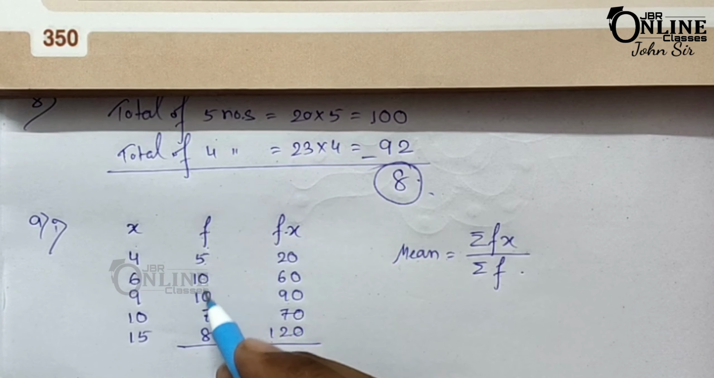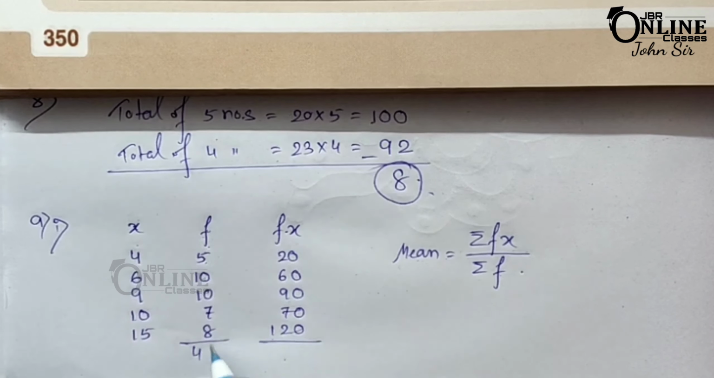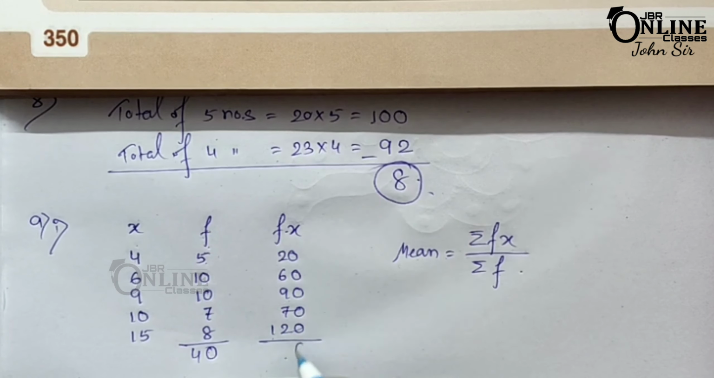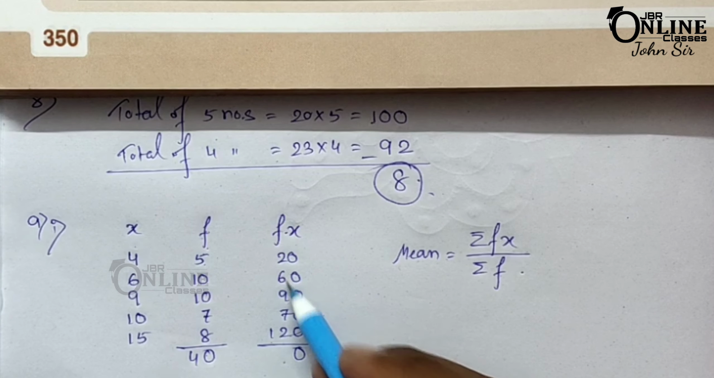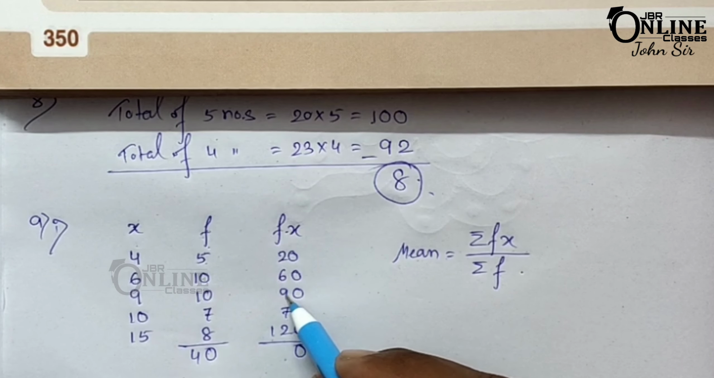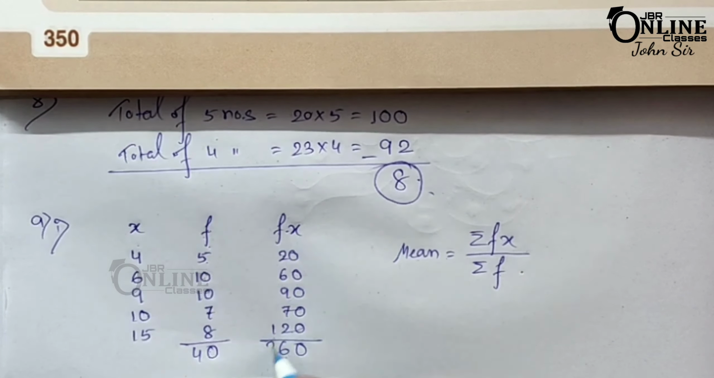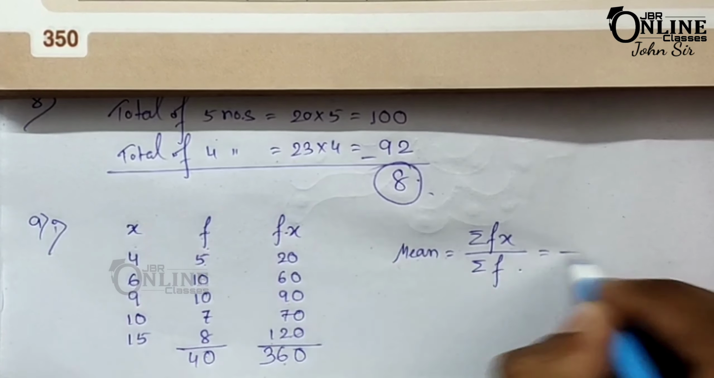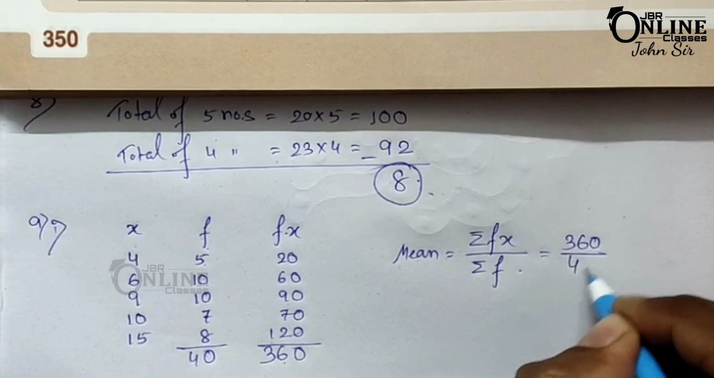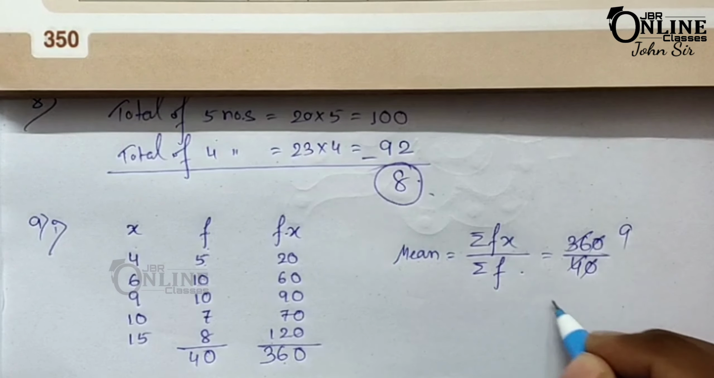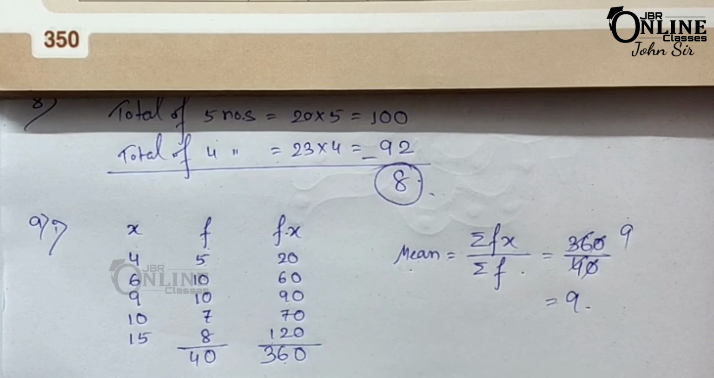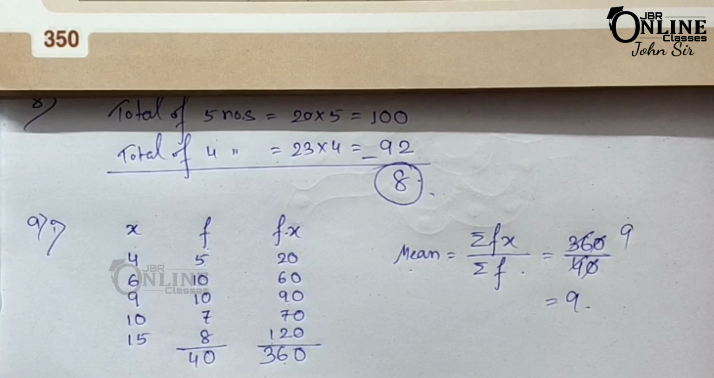So here 5, 10, 10, 7, 8 becomes 40. And this one, 20 plus 60 is 80, 80 plus 90 is 170, plus 70 is 240, plus 120, it becomes 360. So 360 divided by 40 equals 9. That means here the mean equals 9.